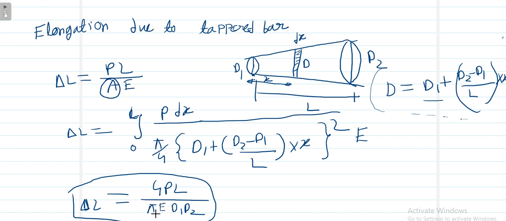Similarly, for the tapered bar, it is inversely proportional to Young modulus, directly proportional to load, and directly proportional to the length of the bar. These two formulas are the important conclusions and derivations coming from Hooke's law.